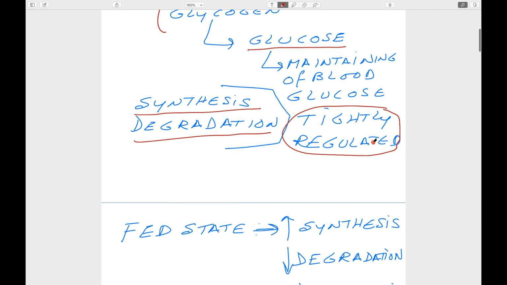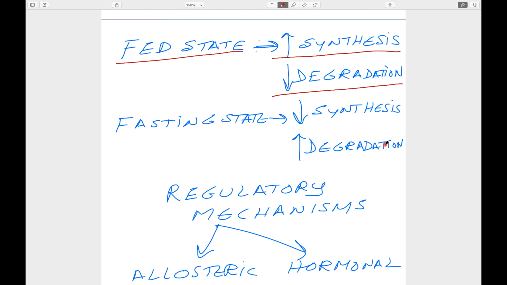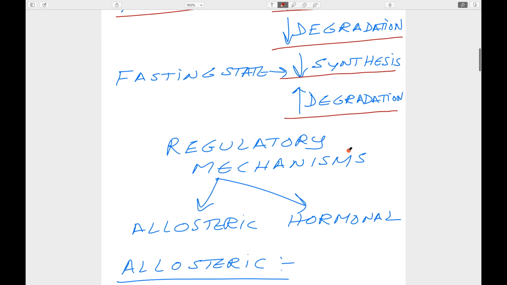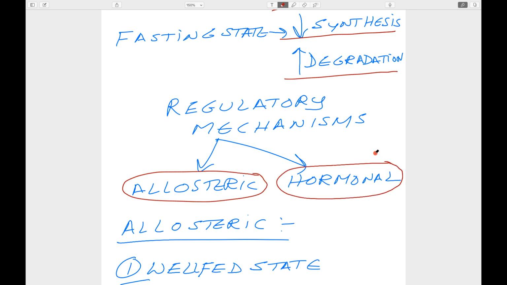This is very essential. And we also talked about fed state. What happens? In the fed state, synthesis will increase as plenty of glucose is available. Degradation pathway is decreased. In fasting state, it is opposite. The synthesis is decreased. Degradation is increased as there is a lack of dietary glucose supply. Regulatory mechanisms are mainly allosteric regulatory mechanisms and hormonal regulatory mechanisms.